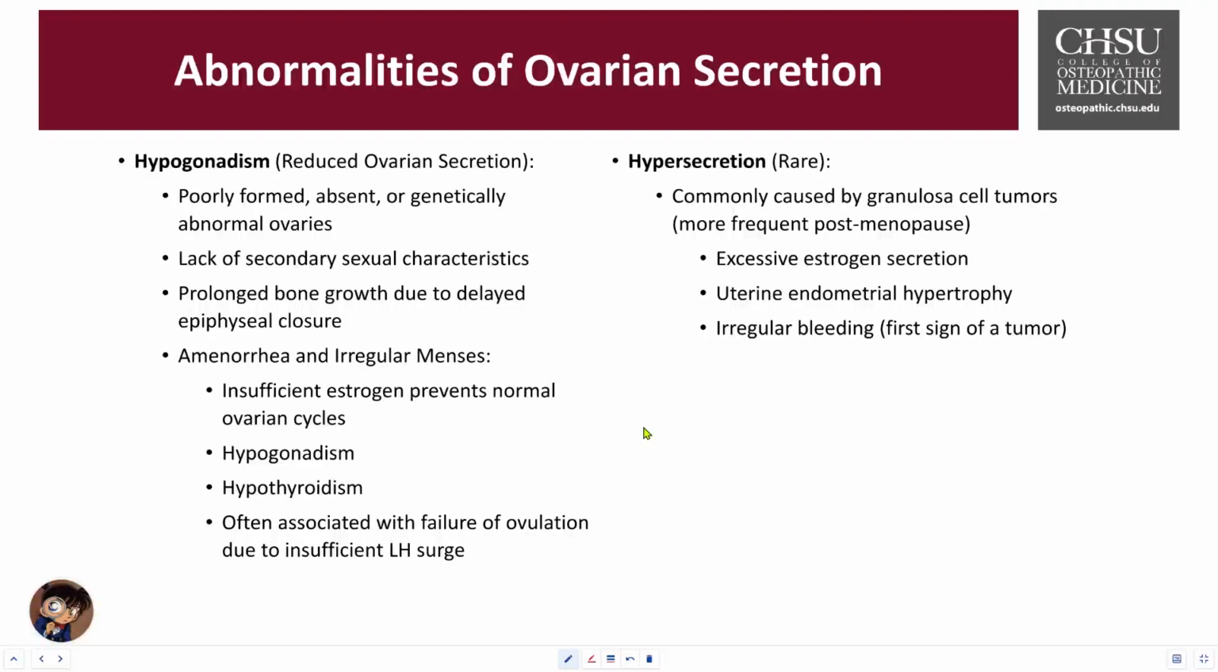Some of the causes include hypogonadism itself. Hypothyroidism is oftentimes linked to this as well, and also failure of ovulation due to an insufficient amount of LH being released. In some rare cases, we can even have hypersecretion. This is oftentimes caused by tumor cells inside the granulosa layer. Excessive estrogen gets promoted, causing uterine endometrial hypertrophy, and there may be irregular spotting or bleeding, oftentimes one of the first signs of a tumor in this area.